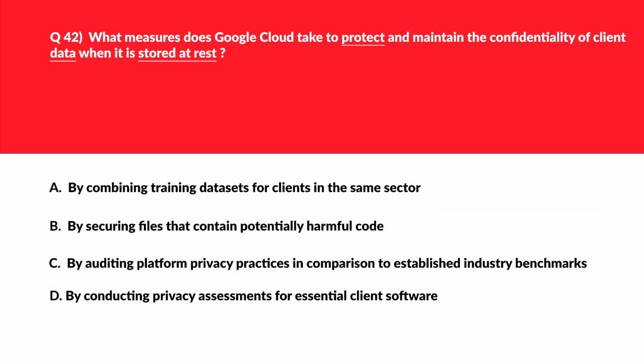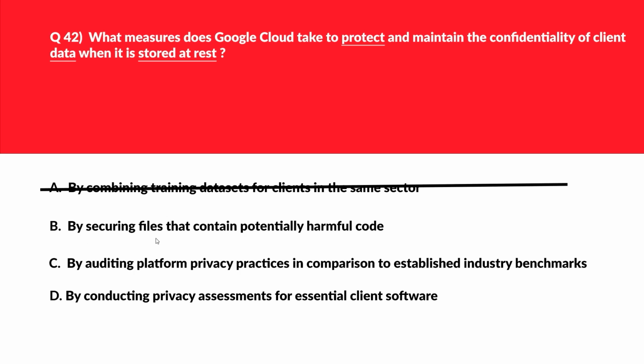All right. Let's understand some security related question that is about data at rest. Let's look at option A. A says by combining training datasets for clients in the same sector. Combining training datasets is associated with data analysis and machine learning and not data security at rest. Therefore, incorrect choice.